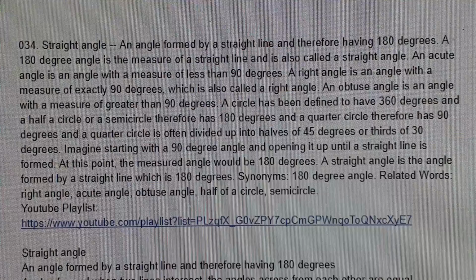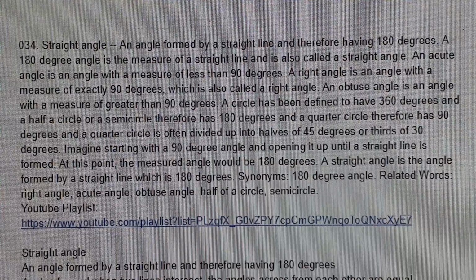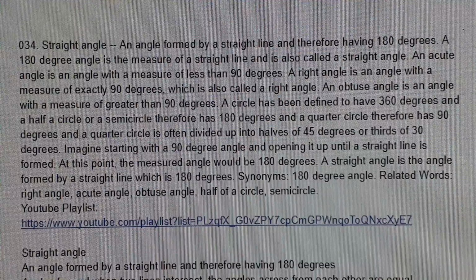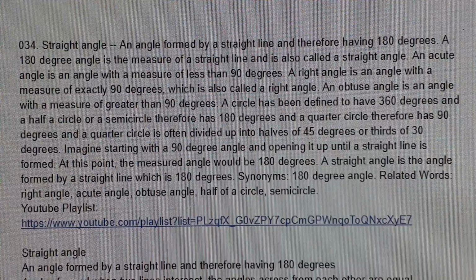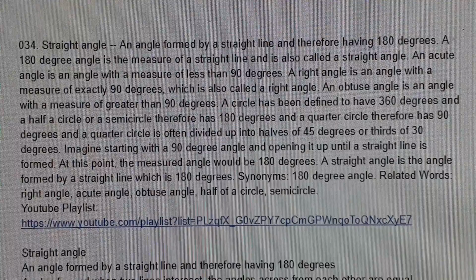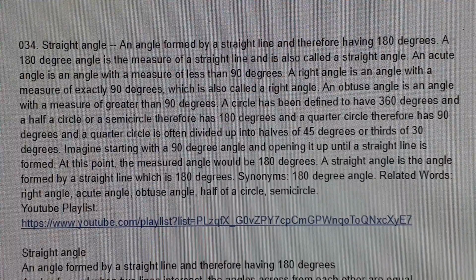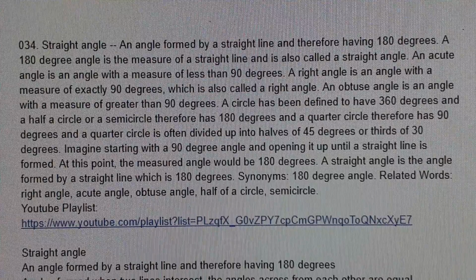Imagine starting with a 90-degree angle and opening it up until a straight line is formed. At this point, the measured angle would be 180 degrees. A straight angle is the angle formed by a straight line, which is 180 degrees.